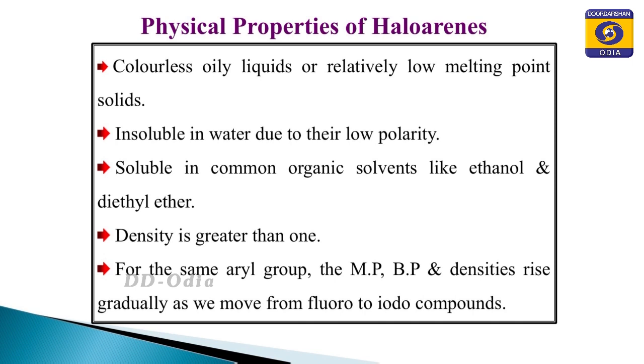If we make a comparison of the melting point, boiling point and density values for the same aryl group, but we change the halogen atoms, then what will happen? These physical properties, that is melting point, boiling point and density, gradually increase as we move from the fluoro to the iodo compound, which you can better understand from this table.